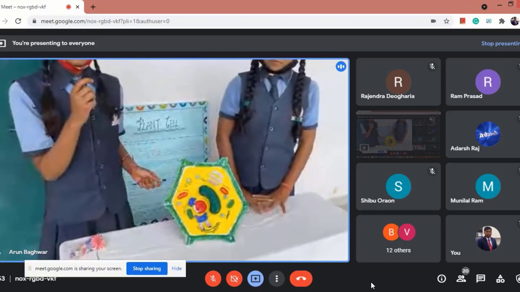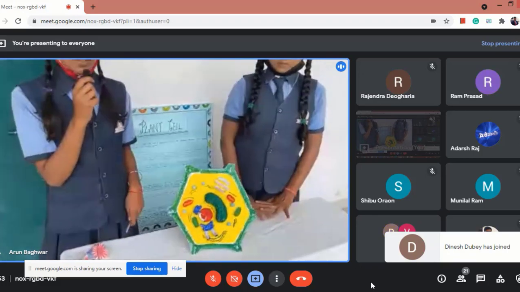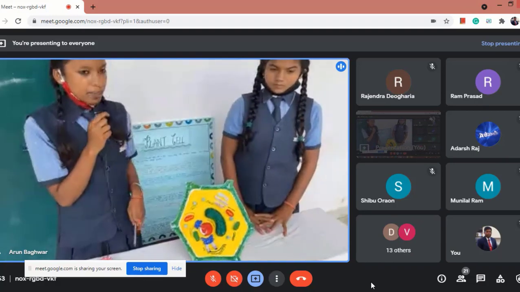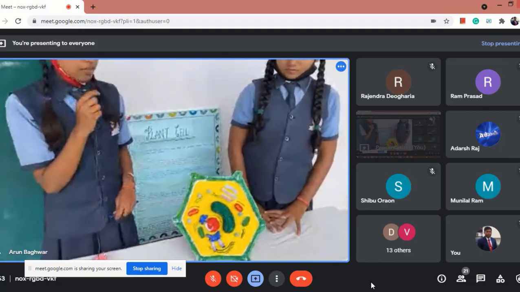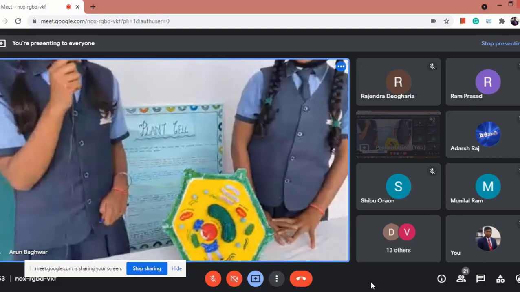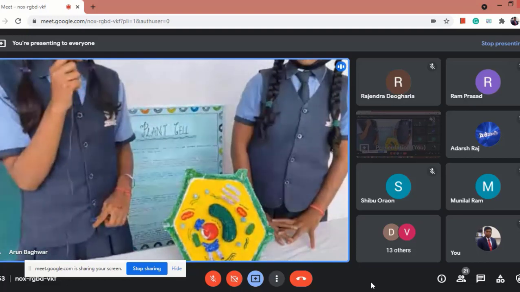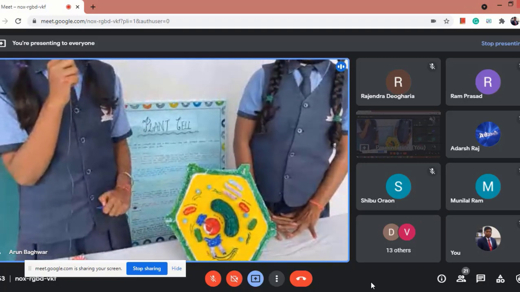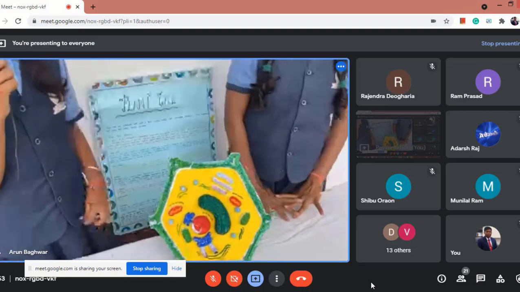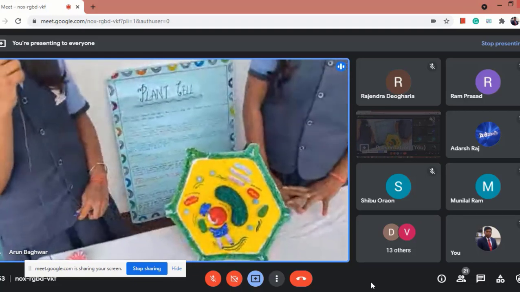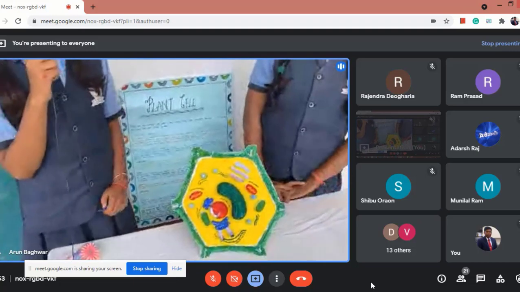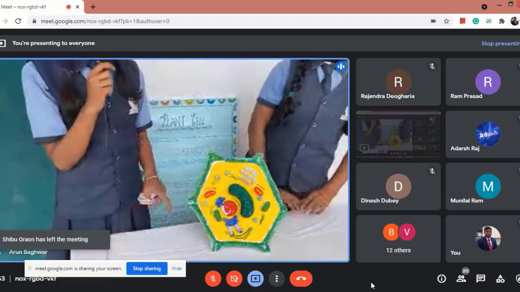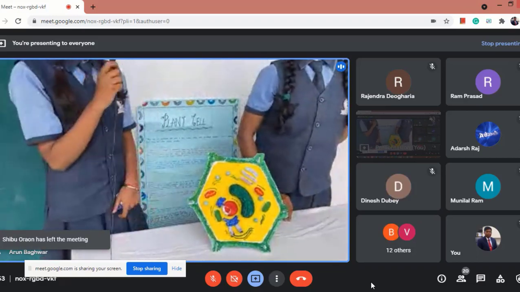Cell wall is a rigid layer which is mainly composed of cellulose, a complex carbohydrate. It is located in the outer part of the cell membrane, and the primary function of the cell wall is to protect and provide structural support to the cell. The cell wall also protects the cell against mechanical stress and filters the molecules passing in and out of the cell.